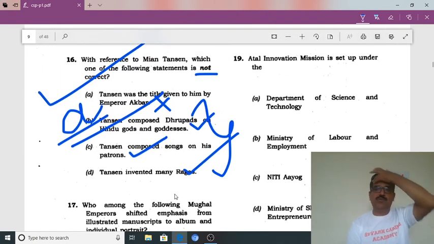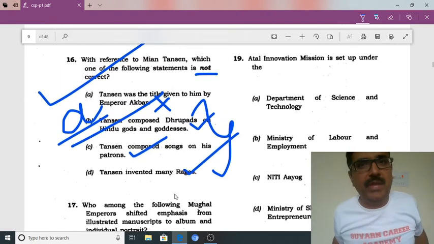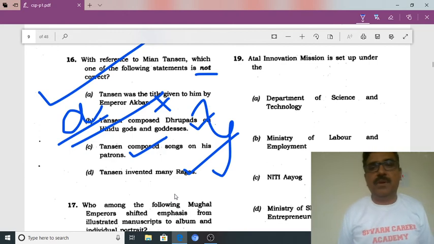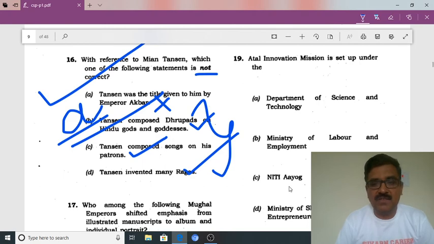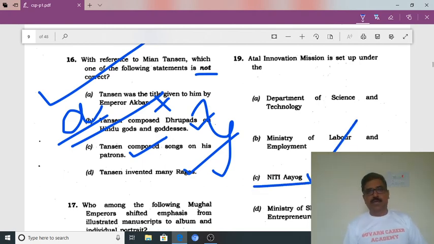See friends, the 19th question is related to the Atal Innovation Mission, which is set up under the... We need to answer this question. Department of Science and Technology, Ministry of Labour and Employment, NITI Aayog, and Ministry of Skill Development and Entrepreneurship. The correct answer is definitely NITI Aayog. Okay, it comes under NITI Aayog.